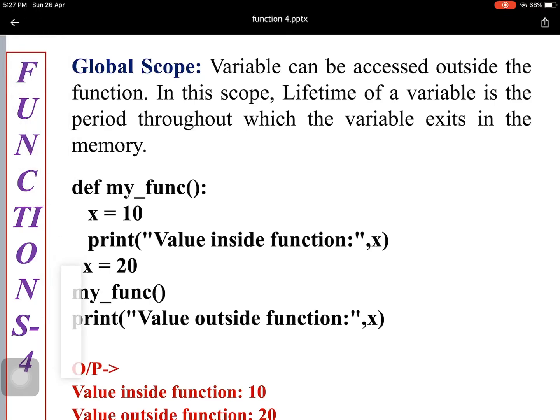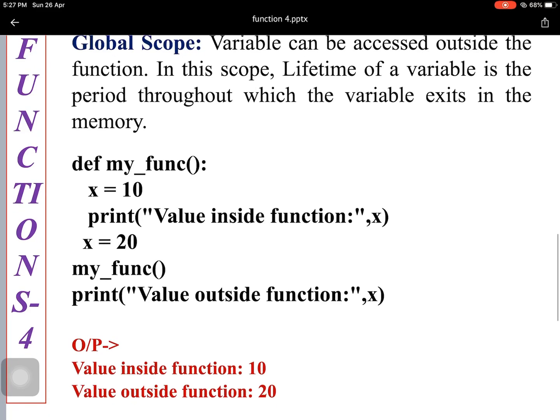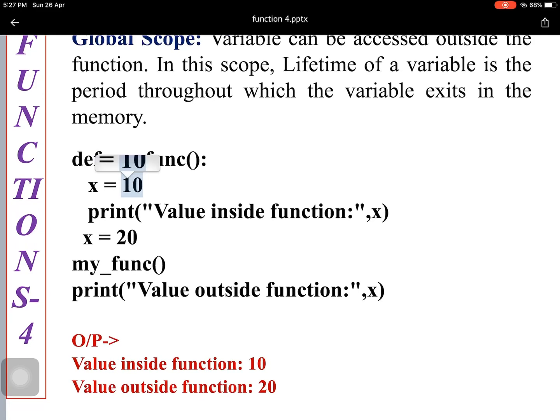So what is it displaying? Print value inside function: the output will be value inside function 10, means it is accessing this x, this 10 value. Now value outside function 20 it is displaying, means it is accessing this 20 value.